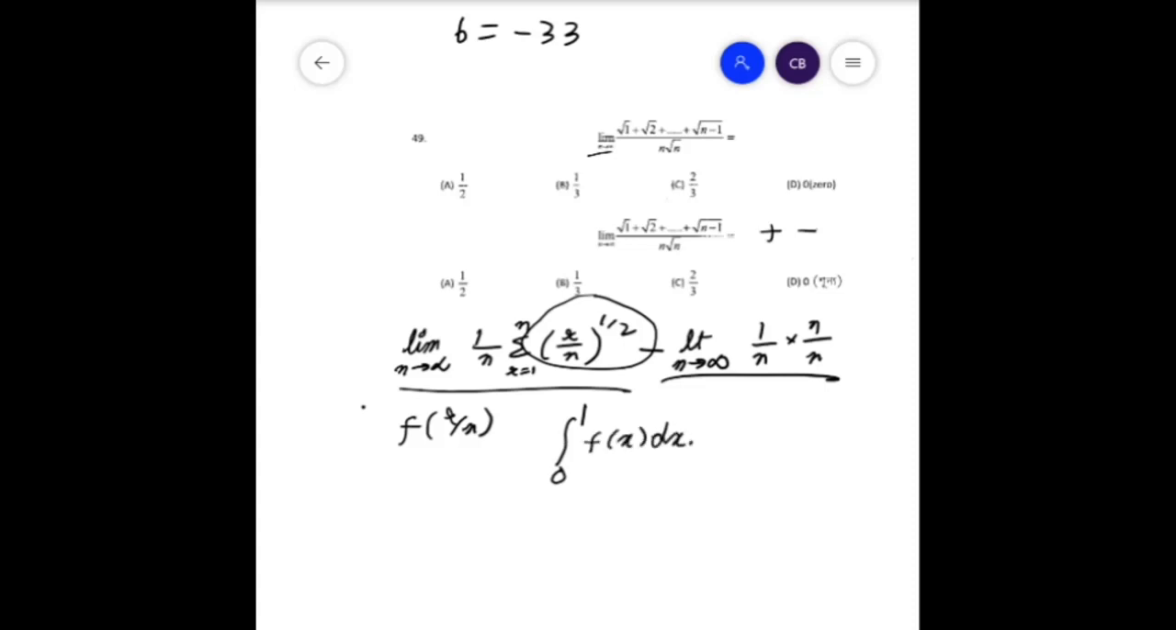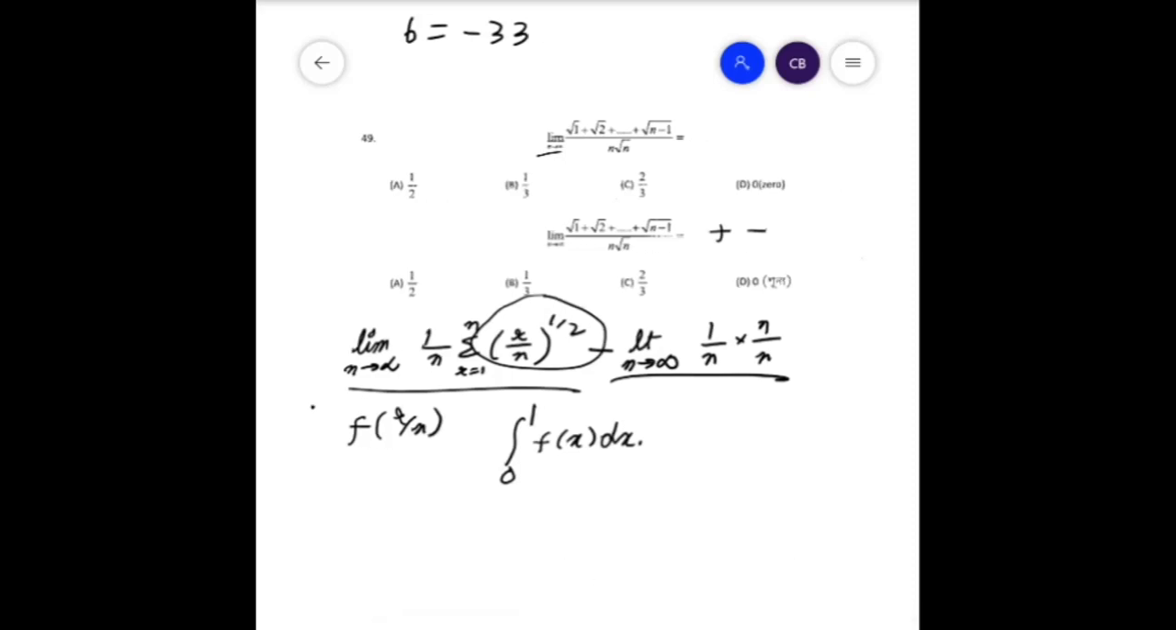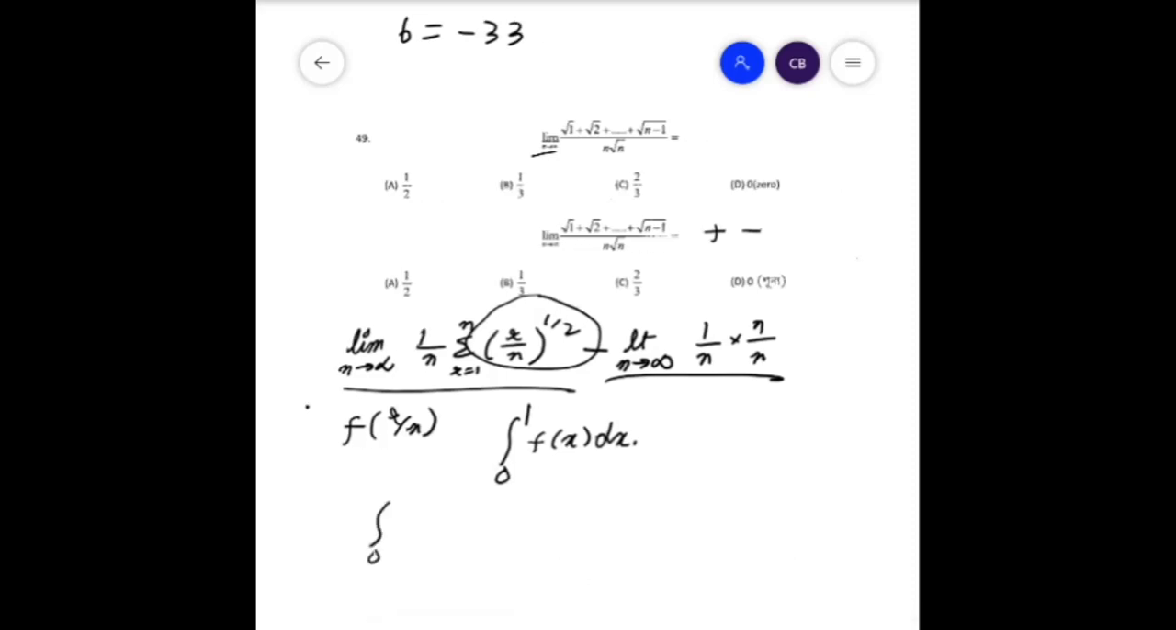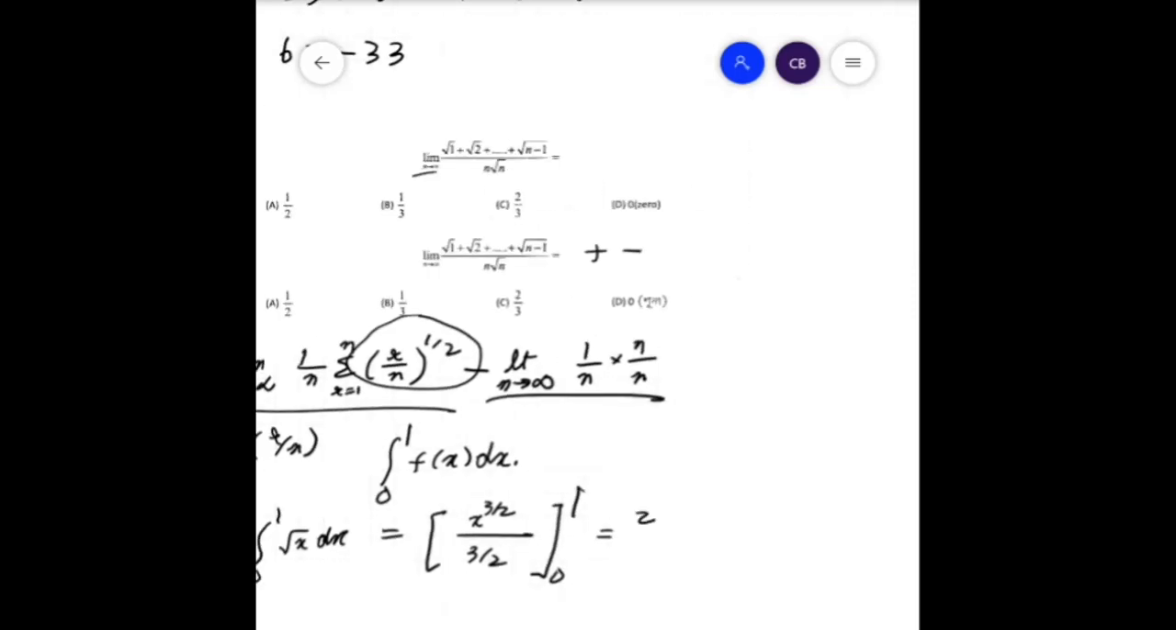Now here the function turns out to be root over x, because there is root over r by n. So the integral will be the integral from 0 to 1 of root over x dx, which is very easy, which is x to the power 3 by 2 divided by 3 by 2 from 0 to 1. At 0 it is 0, at 1 it is 2 by 3. Therefore the value of the integral is 2 by 3. Therefore C is the answer.